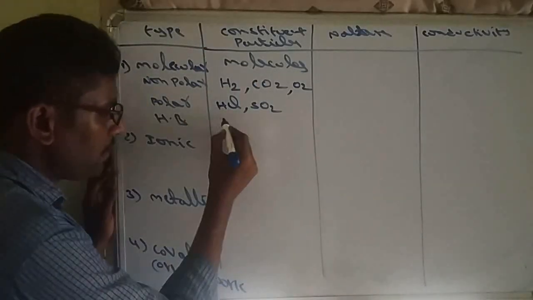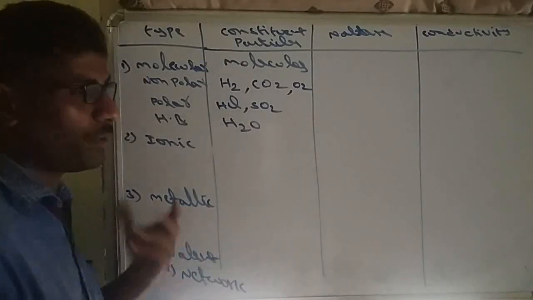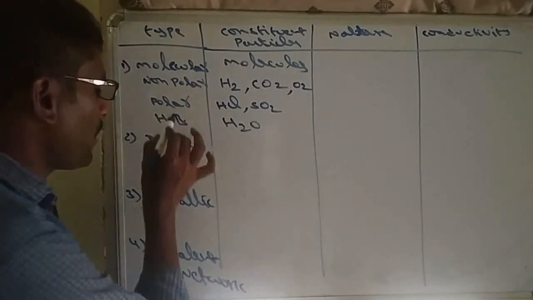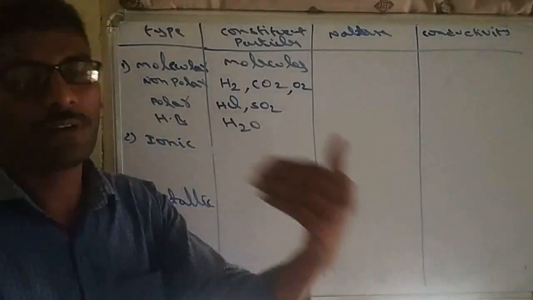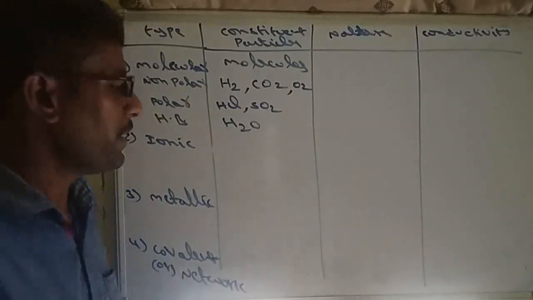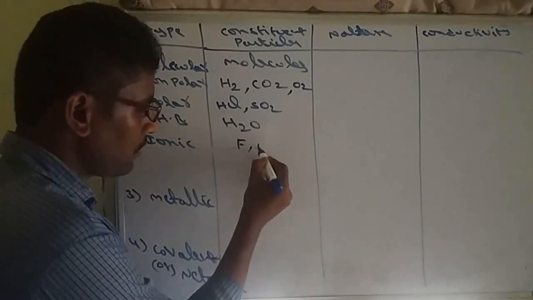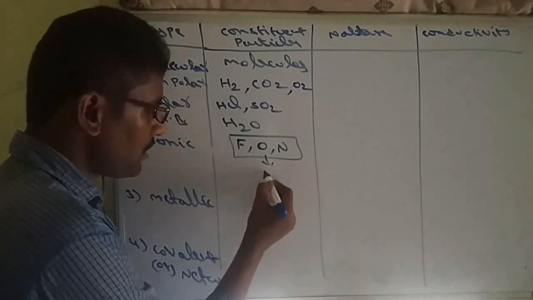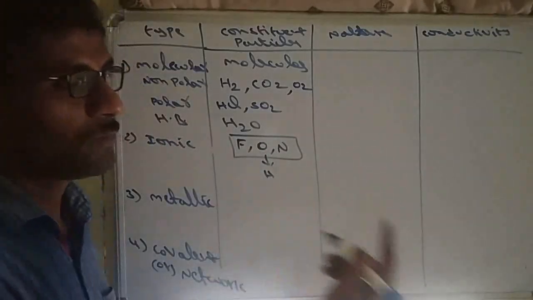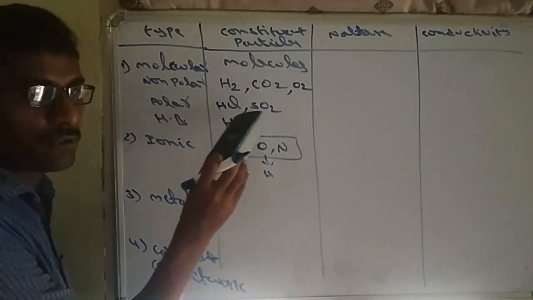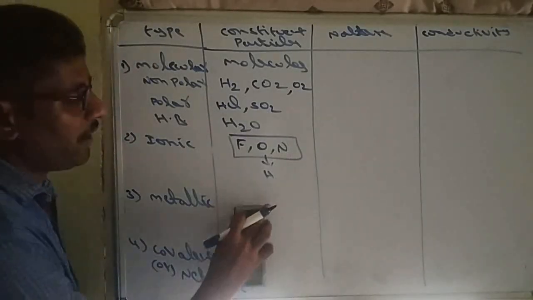Similarly, the best example of hydrogen bond is water. Water means ice. So ice is a hydrogen bonded molecular solid. What is a hydrogen bond? That also we learn in chemical bonding. But just, hydrogen bond is formed by 3 elements: fluorine, oxygen and nitrogen. Any of these 3 elements attached with hydrogen have the possibility of hydrogen bond. So in water, oxygen and hydrogen both are there, so they can form hydrogen bond.